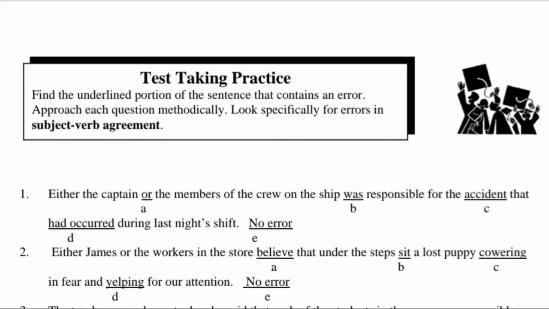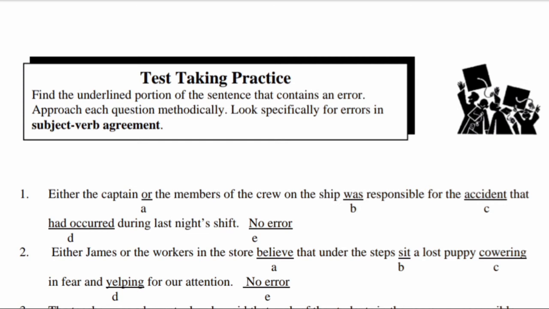Let us discuss a test practice set. It contains 10 questions. Each question has 5 underlined portions. There are A, B, C, D, and E. We have to spot the error. If the sentence does not have an error, the answer is E, that is no error.